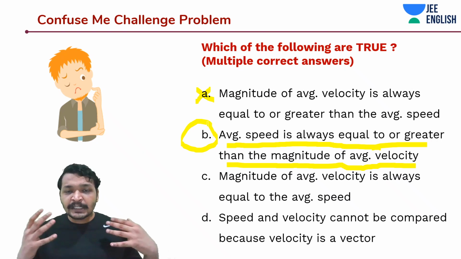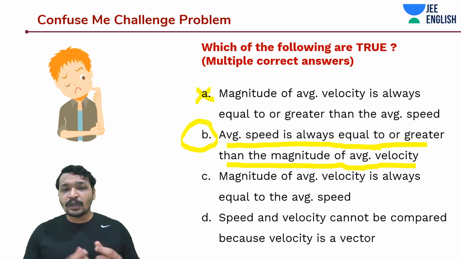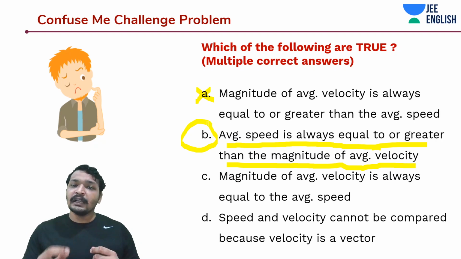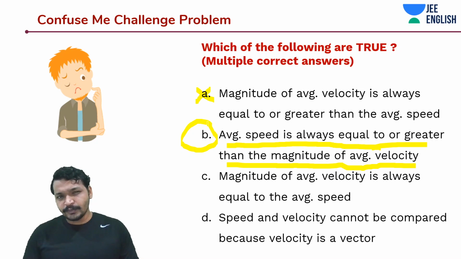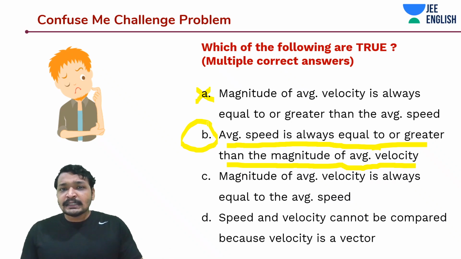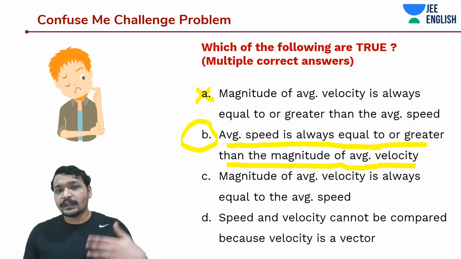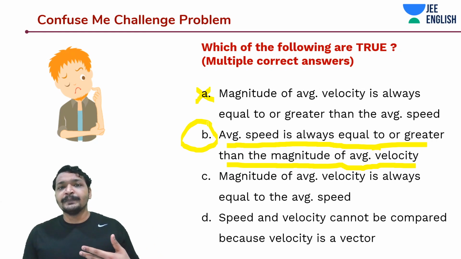Because in speed we are measuring the total length of the path covered divided by time, which is always more than the shortest distance between the initial and the final points. So whenever you see an answer that is trying to confuse you, remember that speed has to have a greater value. Speed is faster than velocity. This is some way that you can remember.